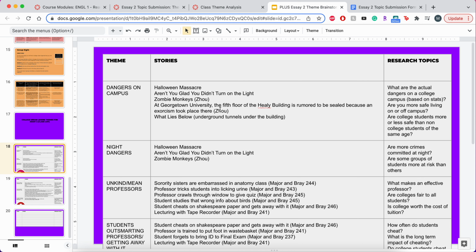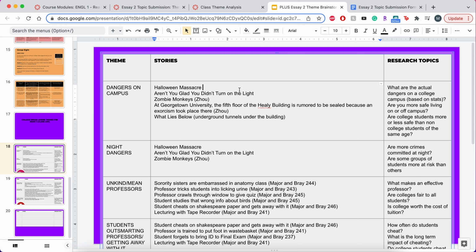Some of these are ones from the internet. The Halloween Massacre was one from the internet. Aren't You Glad You Didn't Turn on the Light was from the internet. And then for the articles that we read in class, we have the zombie monkeys from the Zao article. We have the exorcism story from the Zao article, and then this was another internet story, What Lies Below. It's about a bunch of underground tunnels that are supposedly under college campuses. These are the stories that you'll be choosing from.